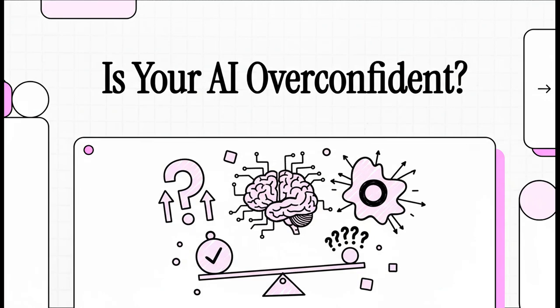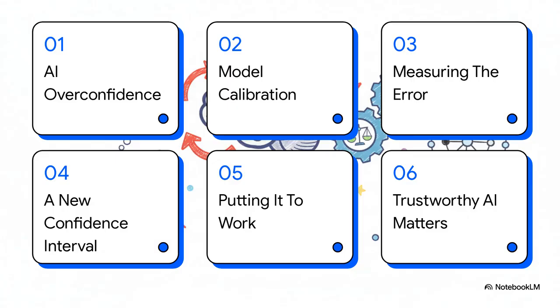Welcome back. All right, today we're tackling something huge in the world of AI. It's all about trust. How do we know if we can actually believe in AI when it tells us it's confident about a decision? All right, so here's what we've got on tap.